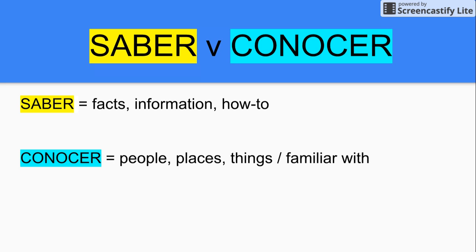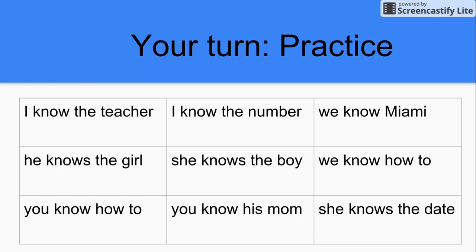Remember, the yellow showing saber is going to talk about facts, information, or how to. While when we know things with conocer, we know people, places, things, or have a familiarity with something. Again, if you can substitute the words I am familiar with, it's probably the verb conocer. And if you're talking about something that's factual that you could write down easily, it's probably going to be saber. Unless, of course, it's how to, in which case, again, it's saber.